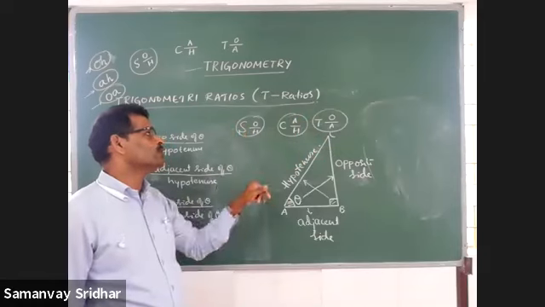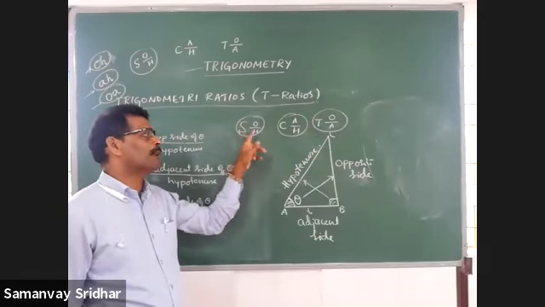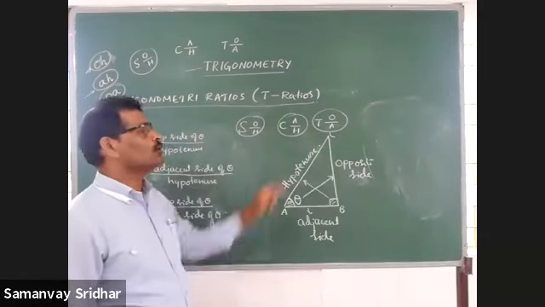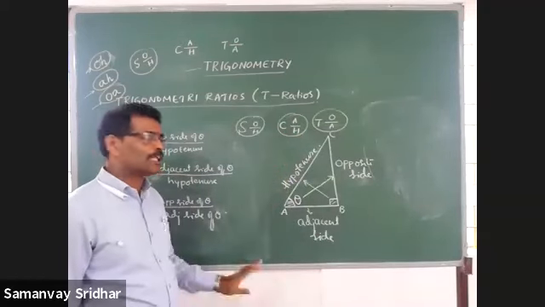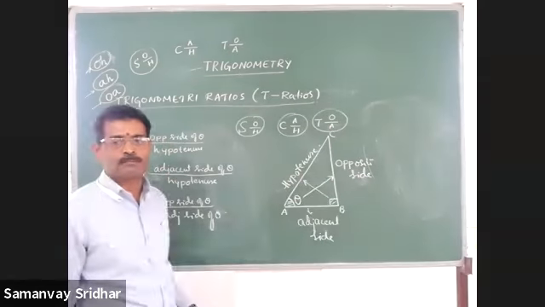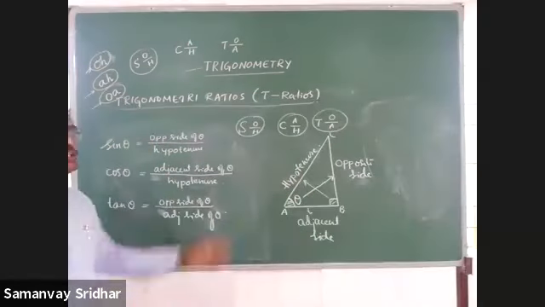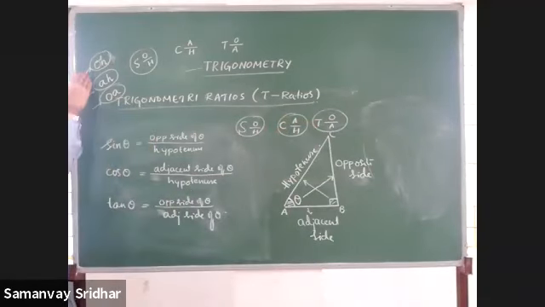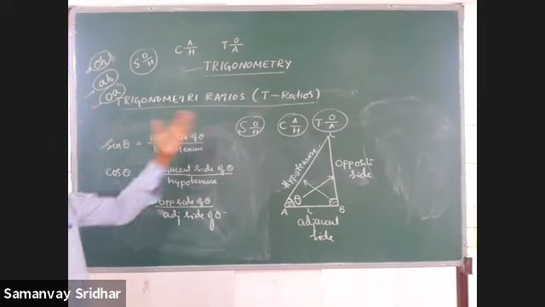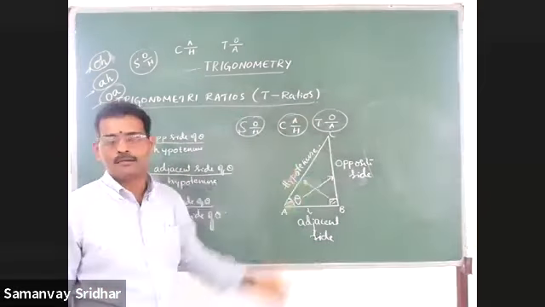Sin theta is equal to opposite by hypotenuse. Cos theta is equal to adjacent by hypotenuse. Tan theta is equal to opposite by adjacent, with respect to the given triangle and the marked acute angle.